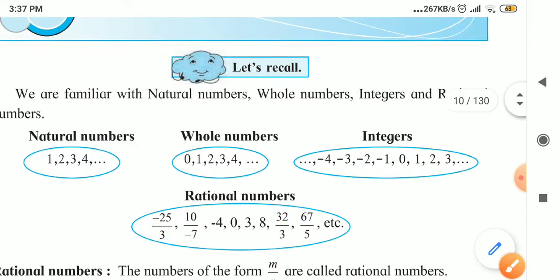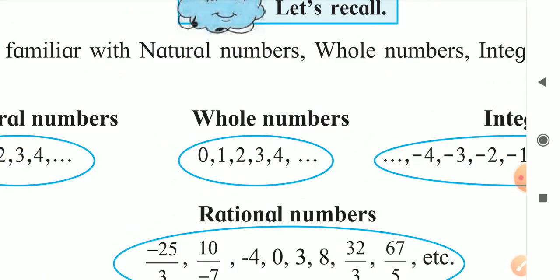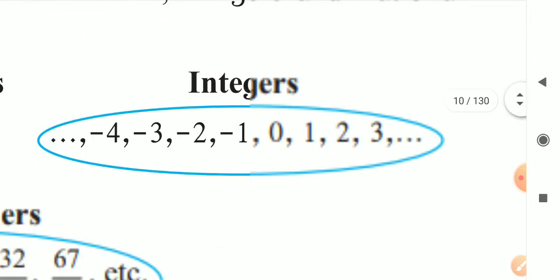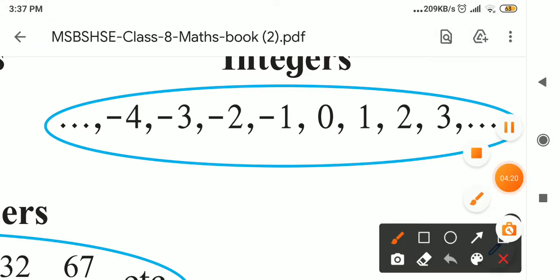Okay, so which are the whole numbers? 0 and the numbers which are greater than 1, complete numbers. Okay, 2.1, 3.1, such numbers are not included in whole numbers and natural numbers. The next type of number is the integers. So which are the integers?